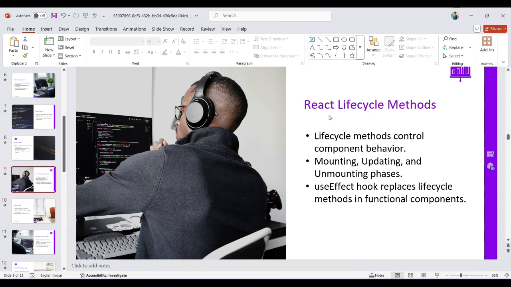And React lifecycle methods. React lifecycle methods control a component's behavior in the mounting, updating, and unmounting phases. The useEffect hook replaces lifecycle methods in a functional component. useEffect is nothing but a side effect of a website. When we search in a website, only the particular component re-renders and fetches the data from the backend. useEffect handles such functionalities.